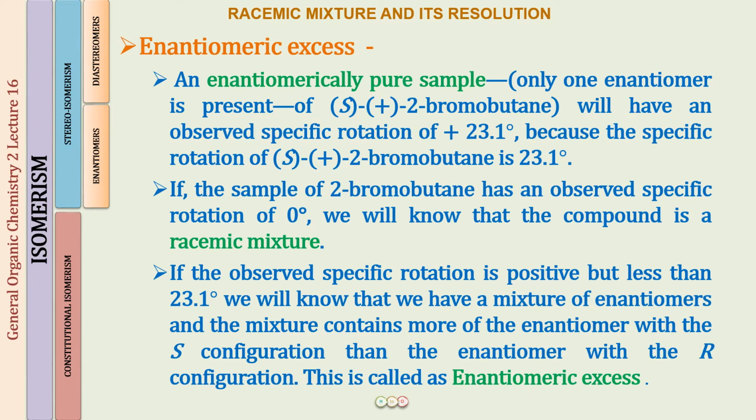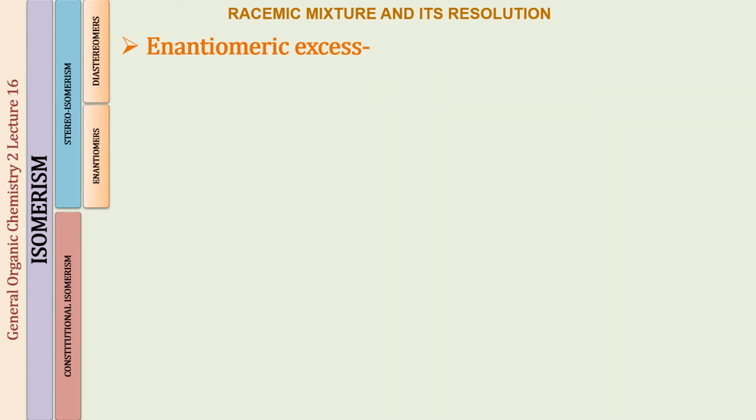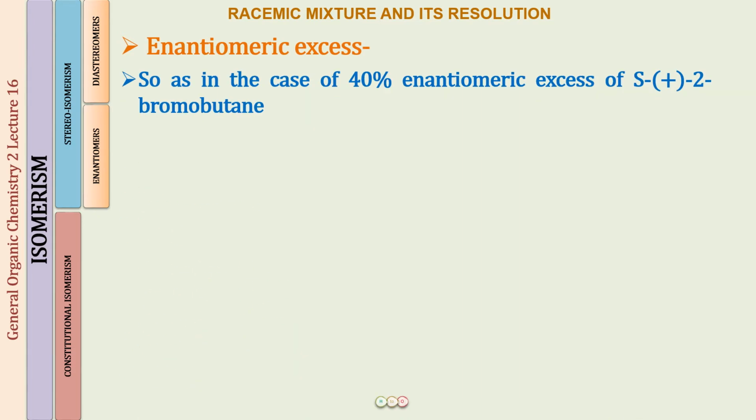Now let us learn a bit more about it. So in case I say that I have 40% enantiomeric excess of S plus 2-bromobutane, what does this mean? Well, first of all, I'm going to give you a formula for enantiomeric excess, which is equal to the excess of single enantiomer divided by the entire mixture, times 100.